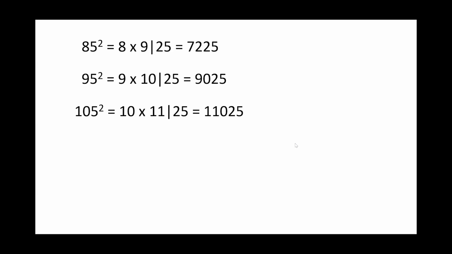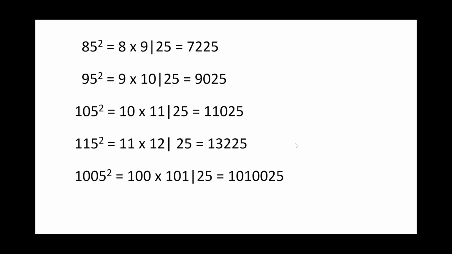So here we are talking about the number of tens, not the tens digit. So if I have 115 square, it is 11 into 12 followed by 25. Yes, even if it is a 4-digit number, 5-digit number, any number ending in 5. For example, if it is 1005 square, it is 100 into 101 followed by 25.